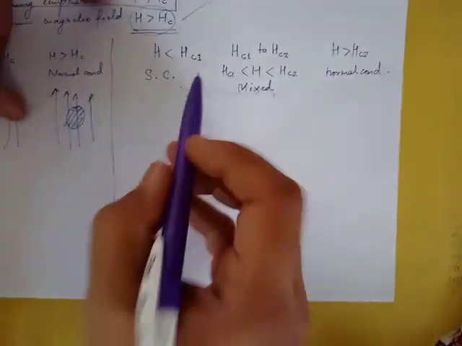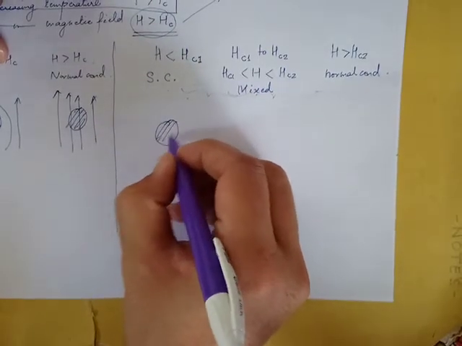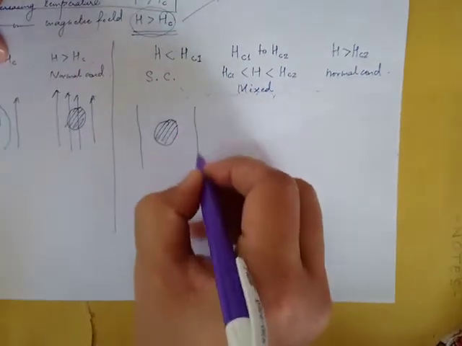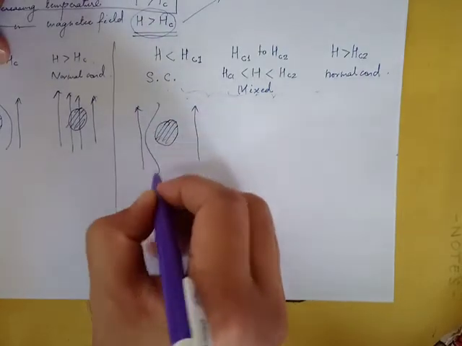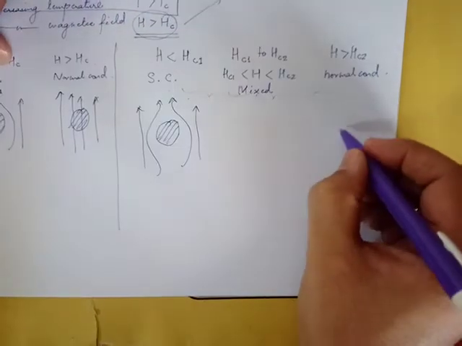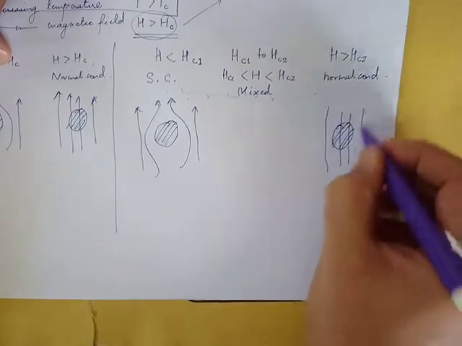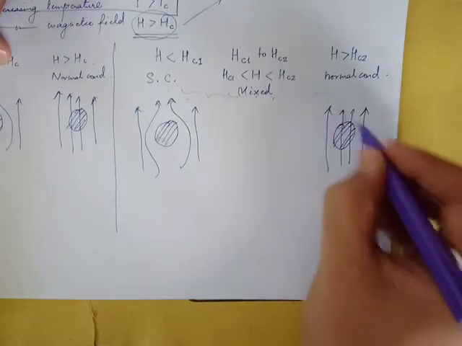Okay, now you know the meaning of superconductor? Magnetic field is completely expelled. Okay, you know what is a normal conductor? Magnetic field passes through the material. This is a normal conductor.